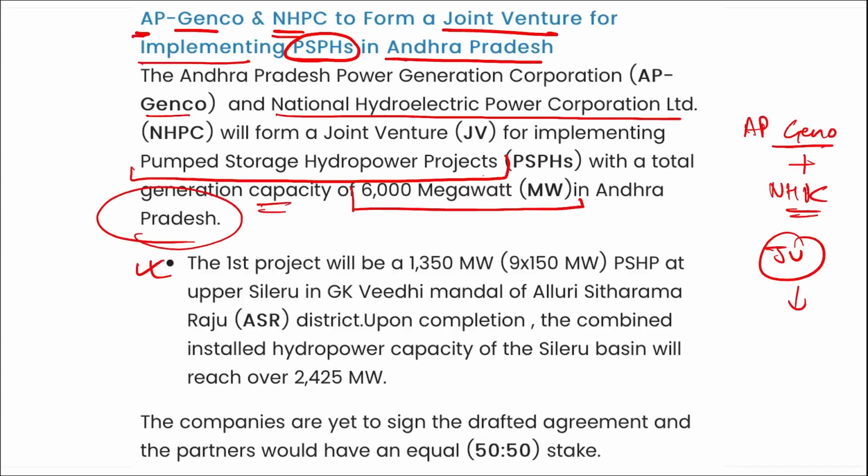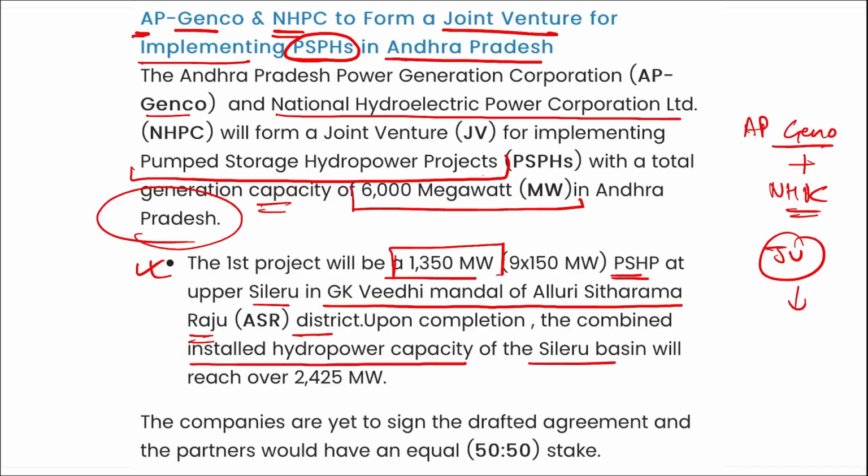The first of these projects will be a 1350 megawatt PSHP at Upper Sileru in GK Veedhi Mandal of Alluri Sitarama Raju district, right? And upon completion, the installed hydro power capacity of the Sileru basin will reach over 24-25 megawatt. The companies are yet to sign a drafted agreement and the partners would have an equal 50-50% stake.